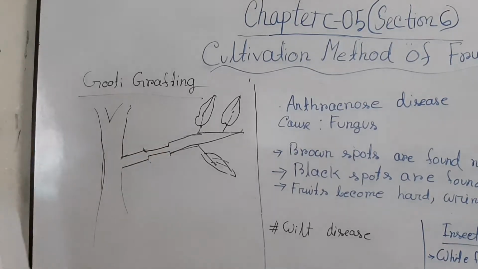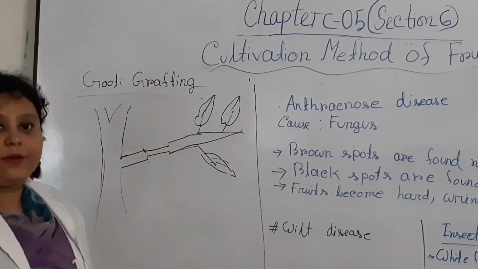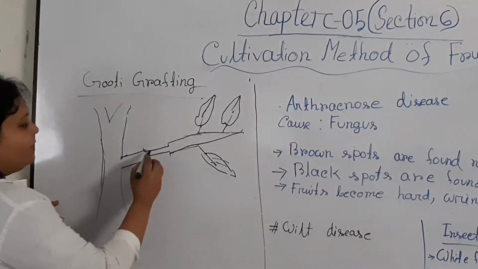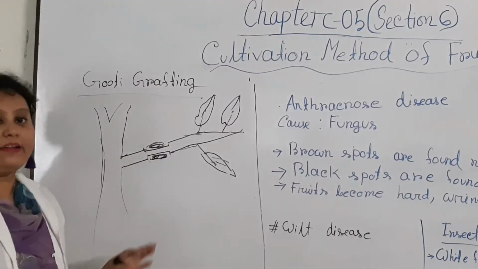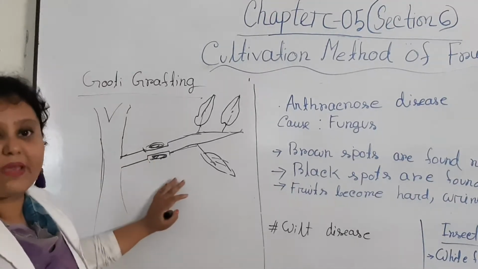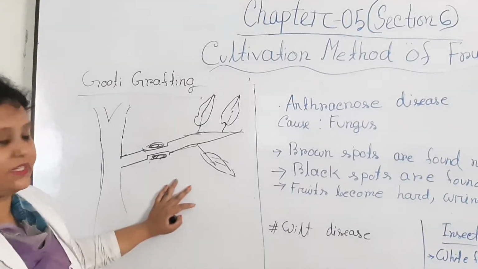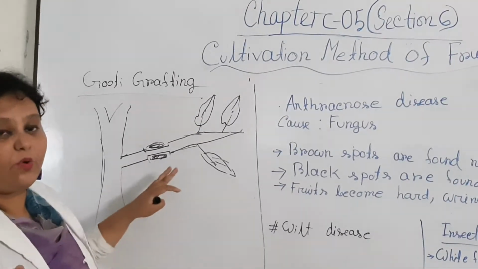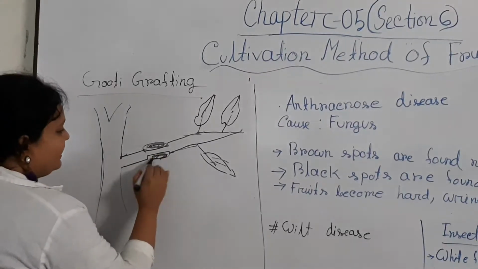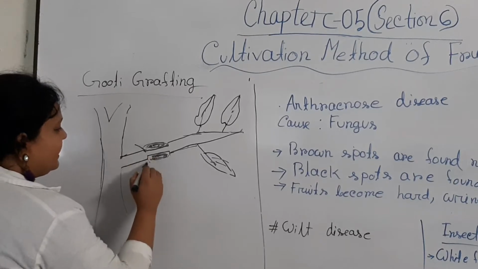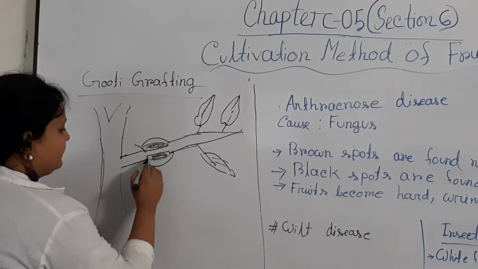The bark is removed from the branch. Then here we keep a paste which is made from compost and soil, a loamy soil mixture, and then it's wrapped with a polythene.